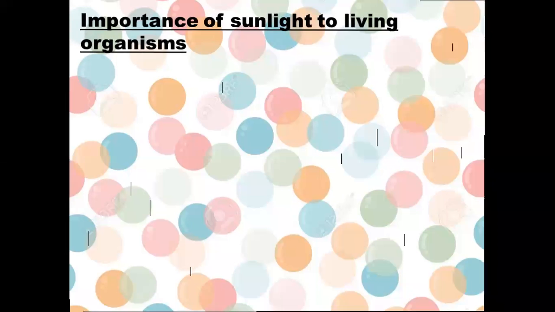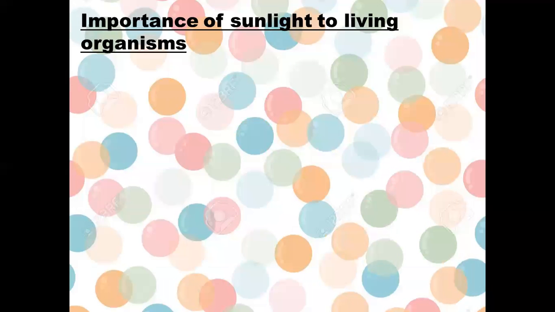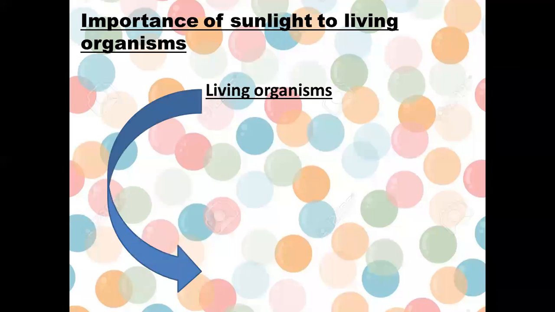Okay, we will take another small part. It shows us the importance also of sunlight to all living organisms. First, you have to know that living organisms are divided into three types. The first one is called producers.